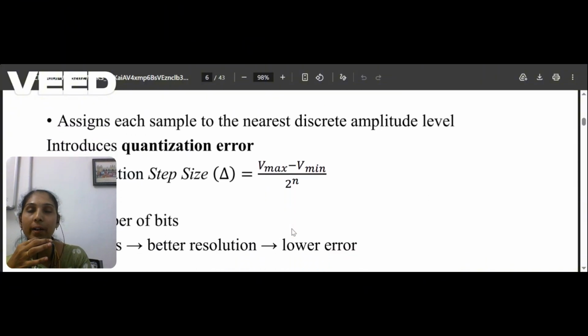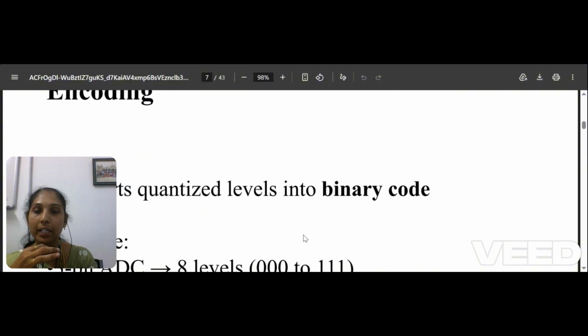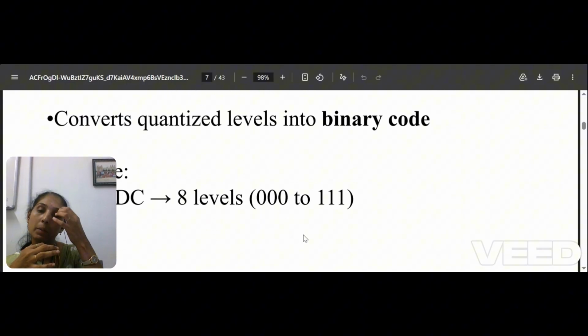Then the quantization. This will help in converting your discrete levels properly. There are two types of quantization: one is truncation, and another is round up. Based on your application, you may choose your quantization. If you go with round up, there will be minimum error. Then encoding: this technique converts your discrete level input into binary code.